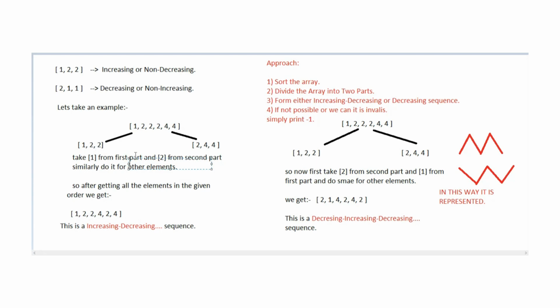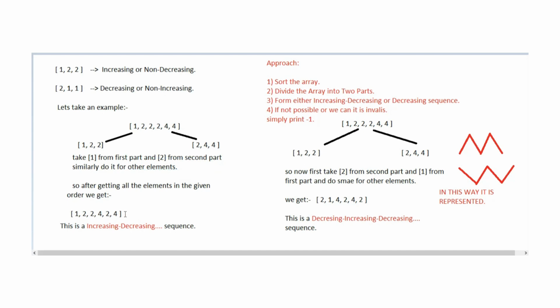Similarly, now only two elements are left. One is from this array, that is 2, so we have written 2 here. Similarly, we have taken 4 from the second part. After doing this, what do we get? We get this array, that is 1, 2, 2, 4, 2, 4.